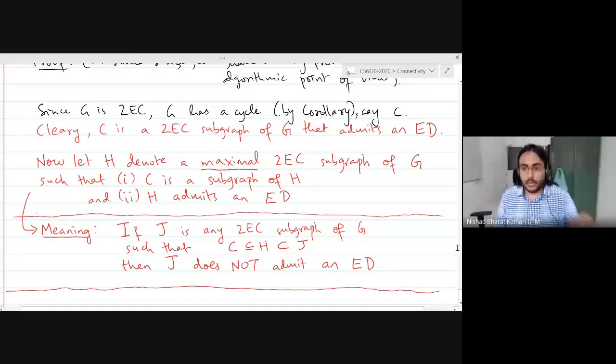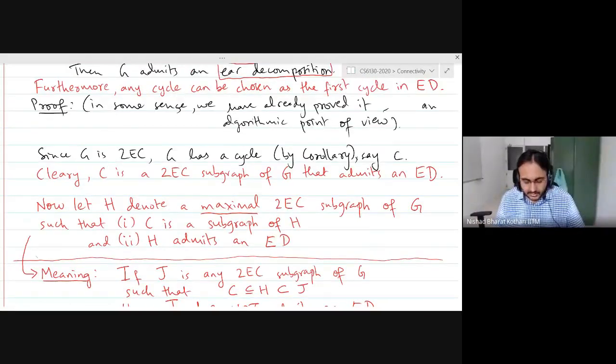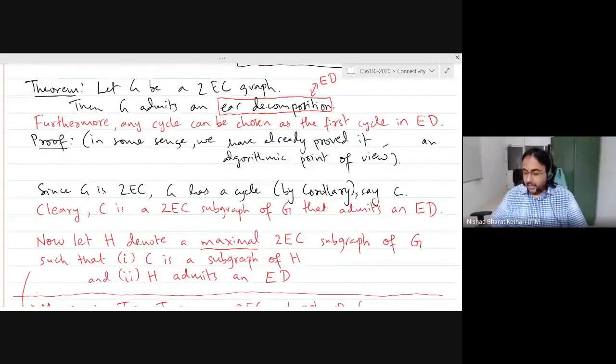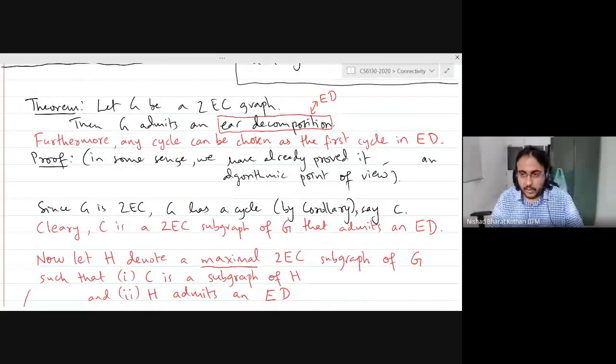Okay, so yesterday we were discussing ear decompositions, right? We spent pretty much the entire lecture on ear decompositions of two-edge connected graphs. In particular, we saw an algorithm, but then towards the end of the lecture, I said that we are going to write down a formal proof for the more difficult direction. So what is the easy direction? If a graph has an ear decomposition, then it is two-edge connected. This we proved, I think, 2 lectures ago.